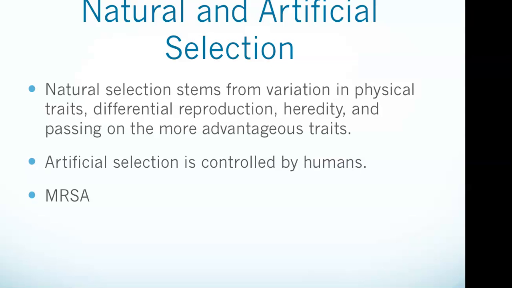With natural and artificial selection, natural selection stems from variation in physical traits, differential reproduction, heredity, and the passing of more advantageous traits. Without these factors, natural selection will not occur. I would imagine we're all pretty familiar with that. Over evolutionary time, many cave-dwelling organisms have lost their eyes. Tapeworms have lost their digestive systems. Whales have lost their hind limbs. These traits were not passed on to the next generation because the organisms with these traits were not chosen due to natural selection.